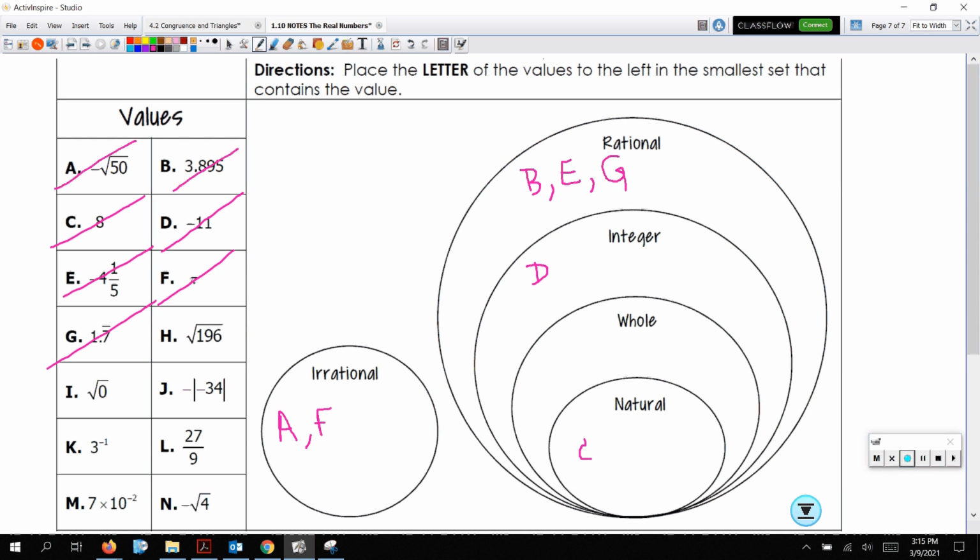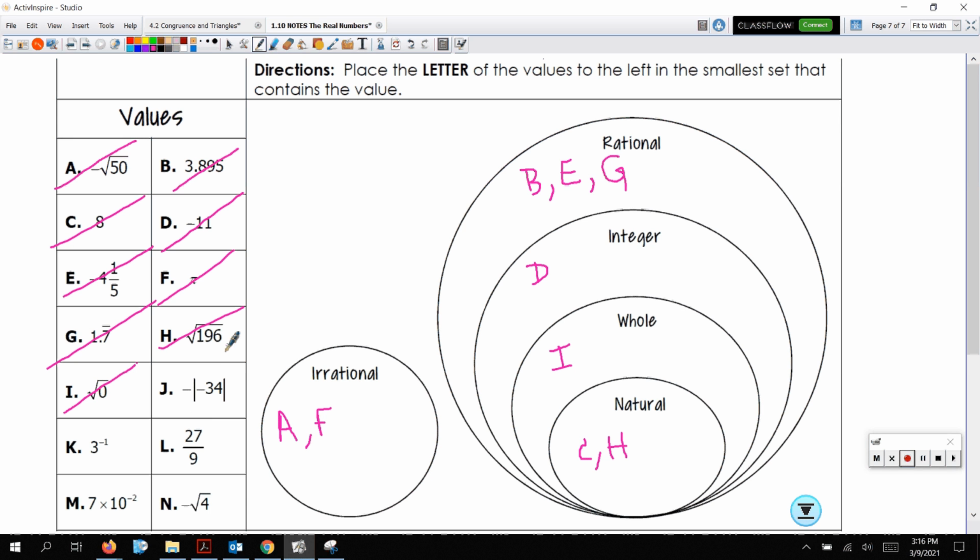All right, square root of 196. I don't know what that is. Get out your calculator. Square root of 196 is 14. Whoa. Well, 14 is rational, an integer, a whole number, and even more specifically, a natural number. So I'm going to put my H right here. Square root of 0, that's weird. Let's just check and see what it is. Oh, it's 0. All right, 0 is rational, an integer, and also a whole number. Remember, 0 is not natural. So 0 is going to go right here. We're going to put I right here.